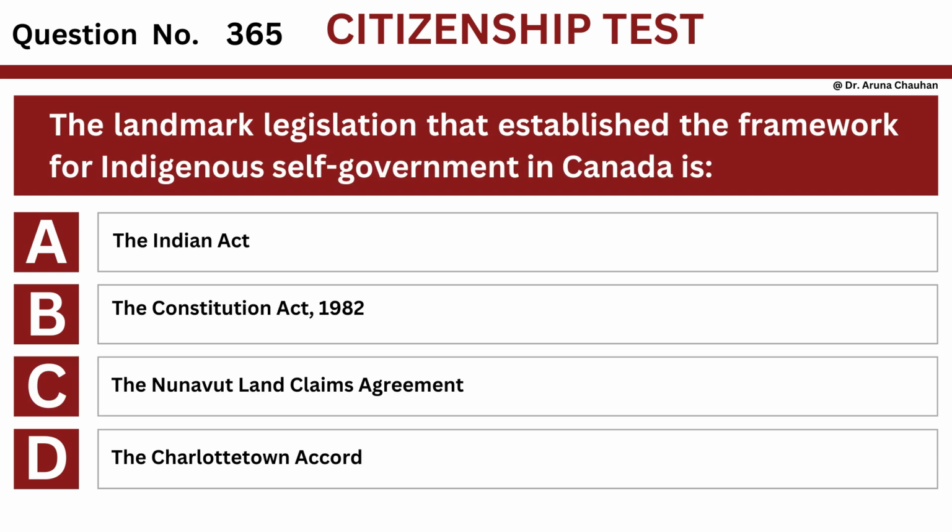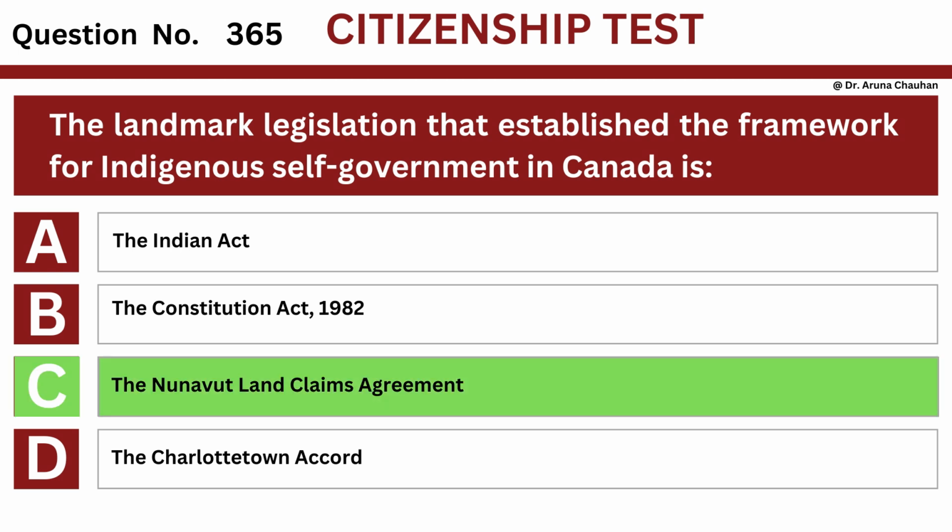Question number 365. The landmark legislation that established the framework for Indigenous self-government in Canada is option A, the Indian Act. Option B, the Constitution Act, 1982. Option C, the Nunavut Land Claims Agreement. Option D, the Charlottetown Accord. The answer is option C, the Nunavut Land Claims Agreement.